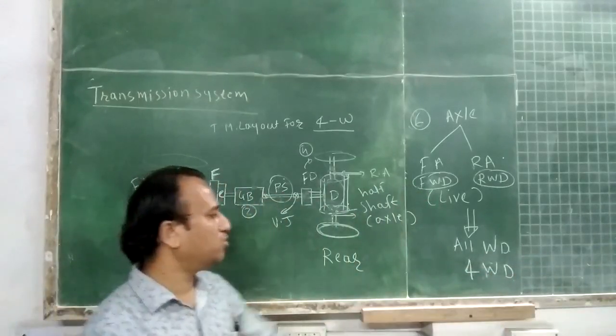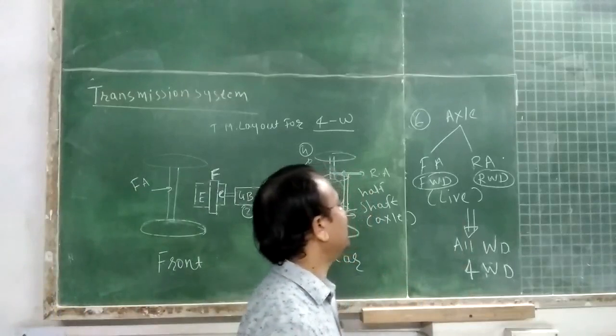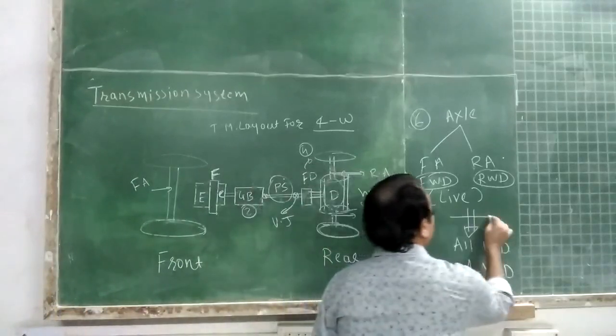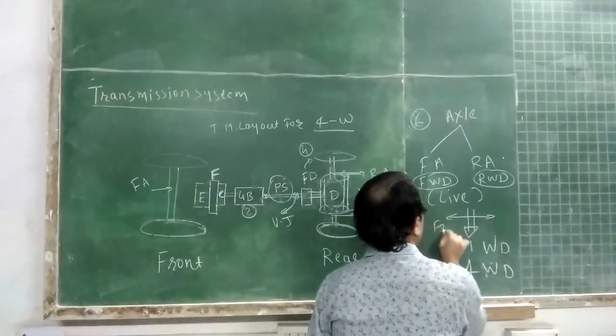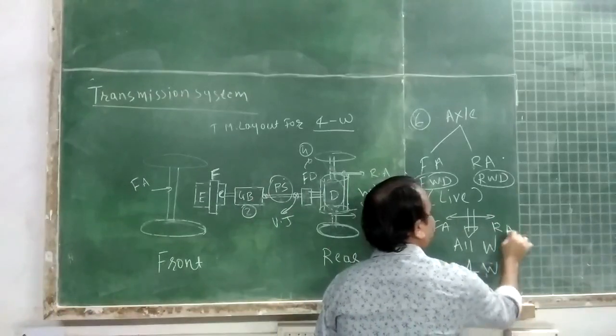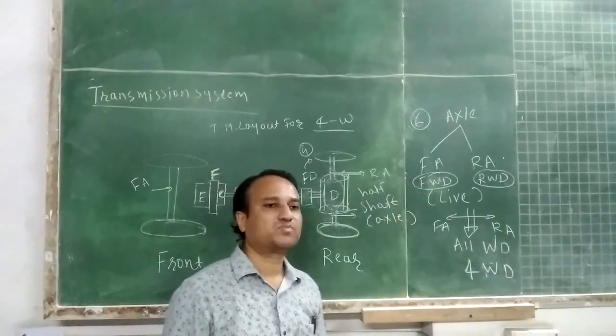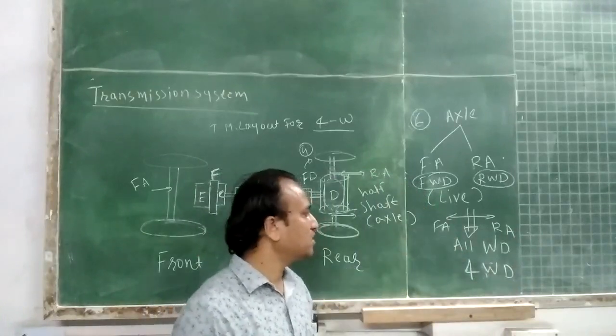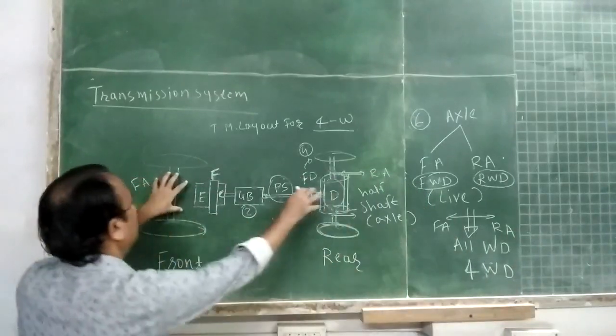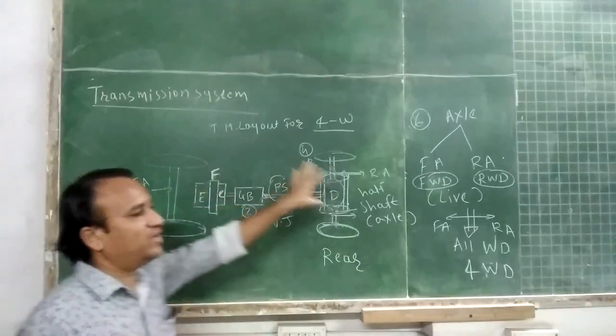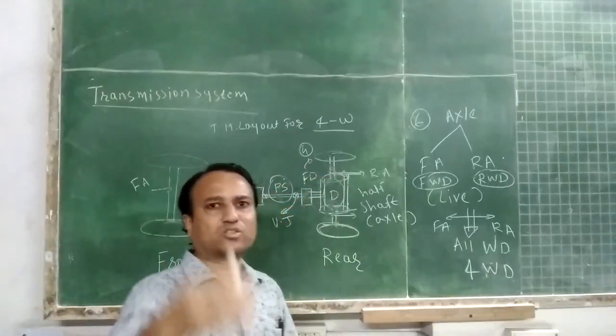All-wheel drive vehicle or four-wheel drive vehicle. That is, engine power is transmitted to both axles, that is front axle as well as rear axle. In certain special vehicles, that is military vehicles, engine power is transmitted to both the axles, front axle as well as rear axle.